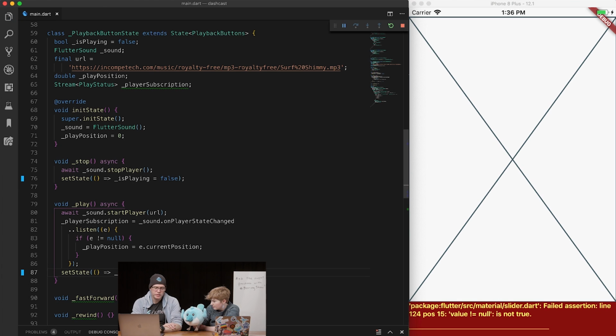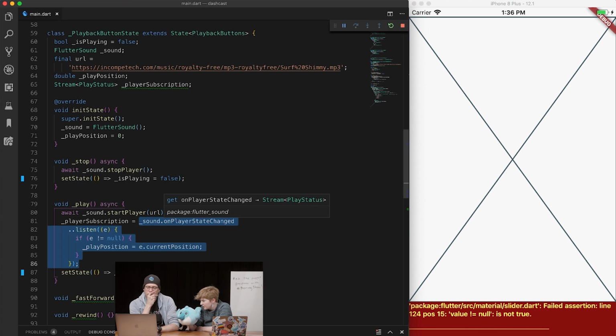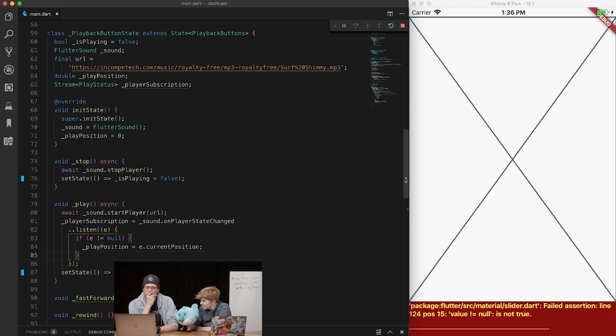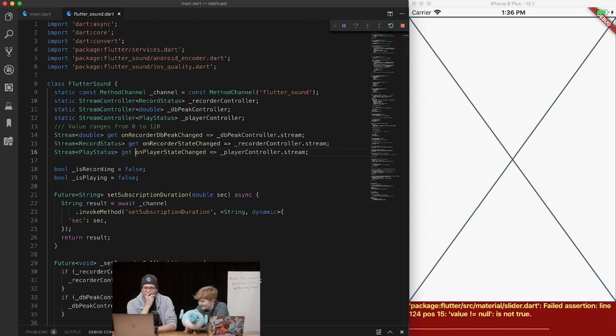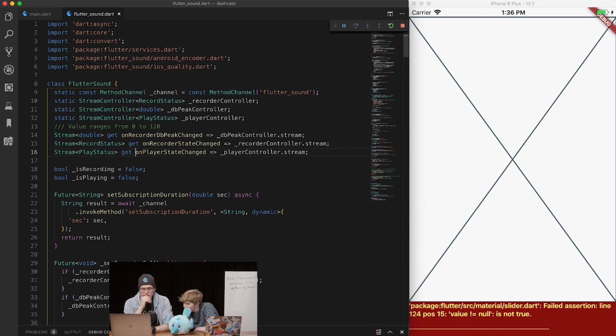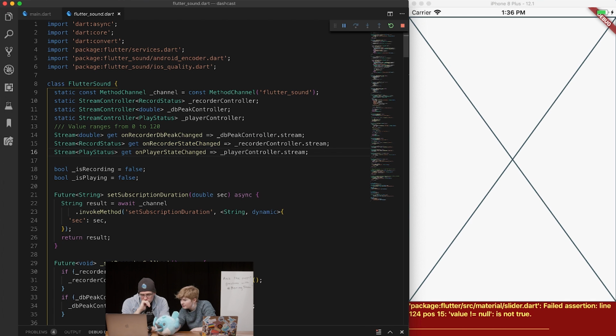Because this is going to change every single time on player state. What things cause that to fire? We should find out. When all else fails, look at the docs. Go to definition. This is a stream. On state changed. On recorder changed. Player controller. Line 12.